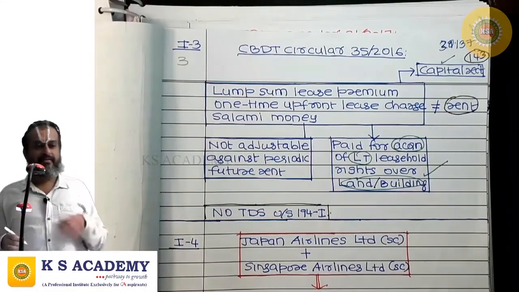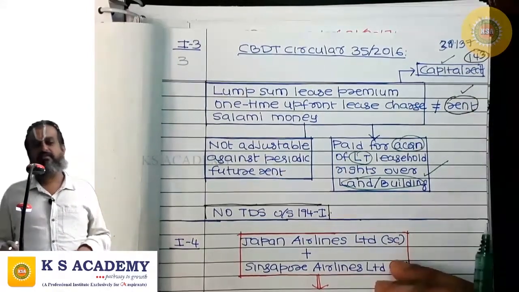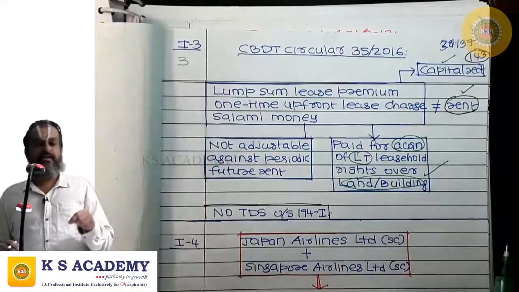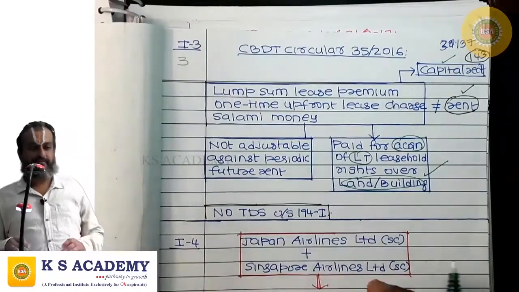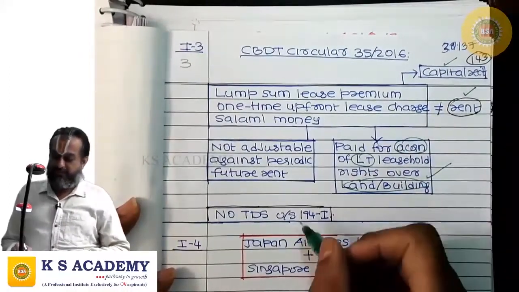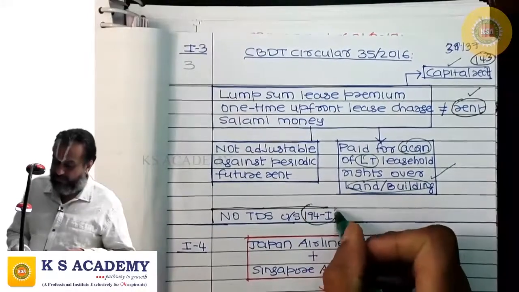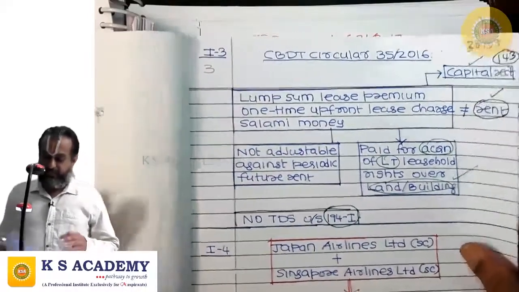This is a capital receipt. This is not at all income. This does not have the character of rent. This is not a payment for using the land or building. For that we pay lease rental separately. So on this salami money, lease premium, there is no obligation to deduct tax at source under 194I. That you need to understand.